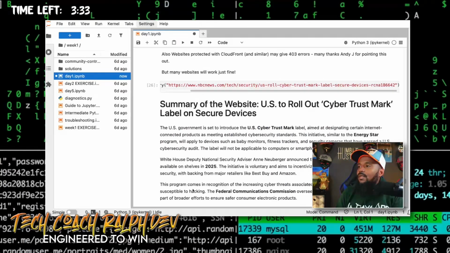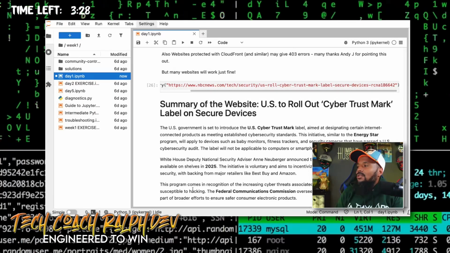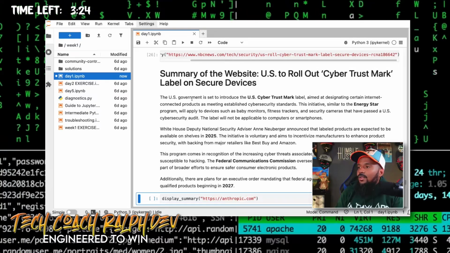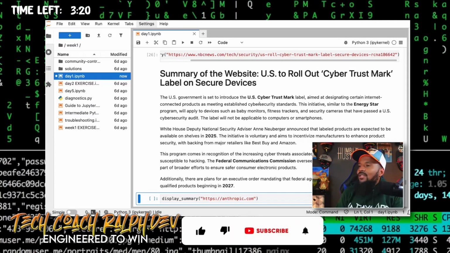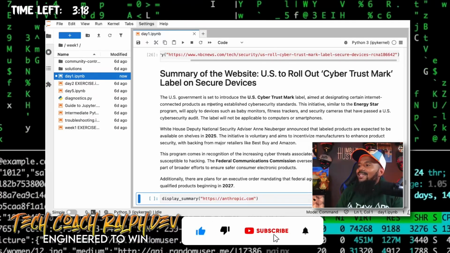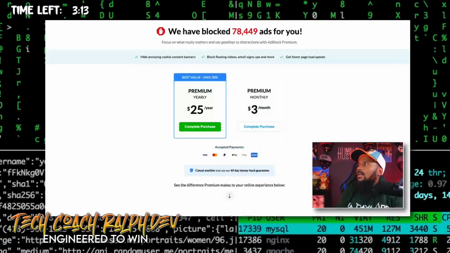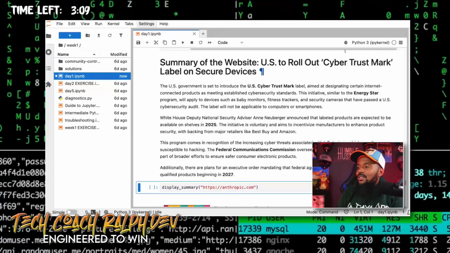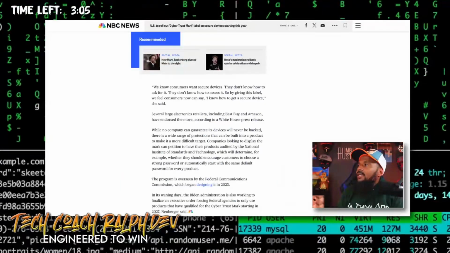And there we go. Summary of the website. US to roll out cyber trust mark label on secure devices. And so the US is set to introduce the US Cyber Trust Mark label aimed at designating certain internet-connected products as meeting established cybersecurity standards. Yeah, all right. Whoa, where'd that come from? All right. Geez. All right, there we go. So it summarizes this long article into this article right here.